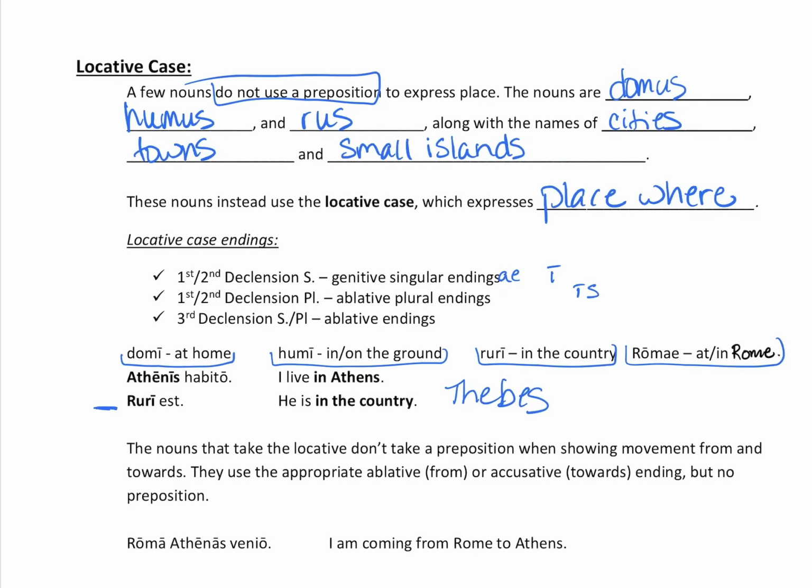So if I wanted to say, I'm coming from Rome to Athens, so we have the verb venio. I'm coming from Rome. There's our ablative because it's from, right? It takes the ablative. And Athenas, remember, it's accusative and it has to be plural because Athens is plural. I'm coming from Rome to Athens.